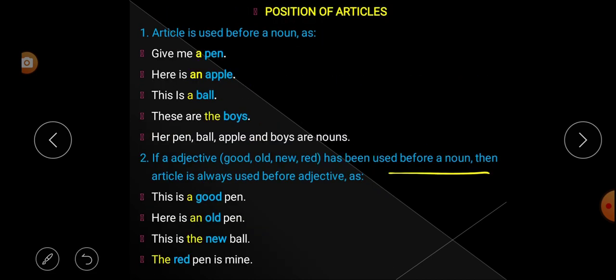So these are 4 rules for position of articles. The first one is article is used before a noun. Second, if an adjective is used before a noun, then we have to use the article before the adjective.